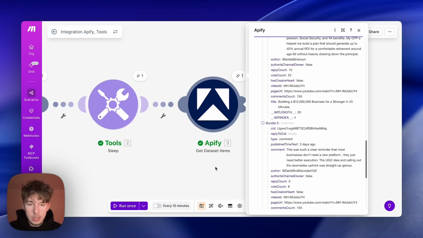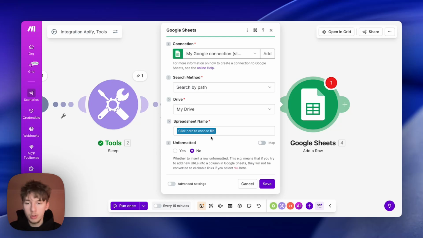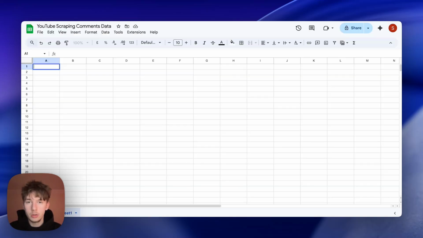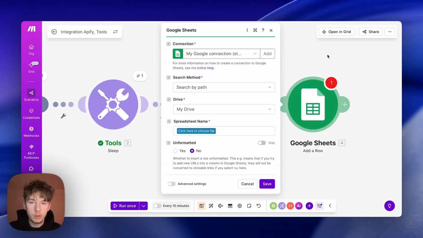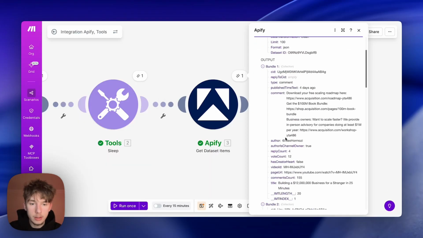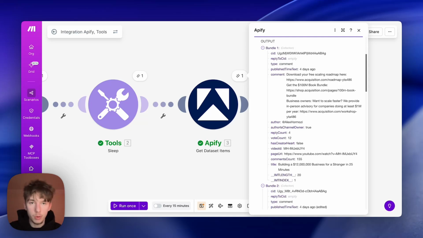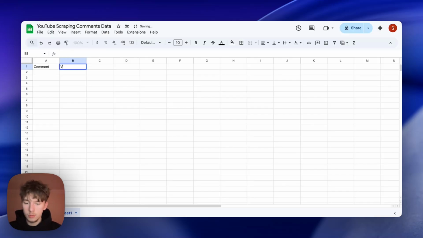What we'll do is add this in. So add a row. Go to Sheets, and we'll add in the comment, and we'll add in the vote count. Yes, vote count, to see how many people are actually putting a like on it. Perfect. It's cool. Comment and vote count.